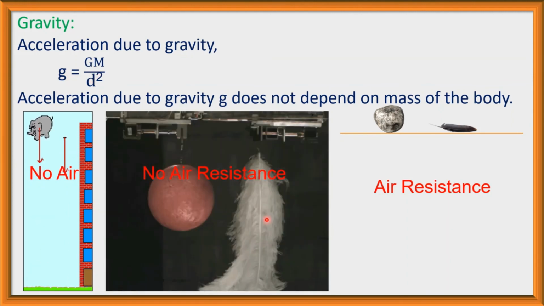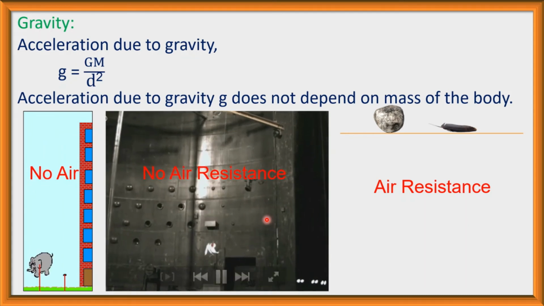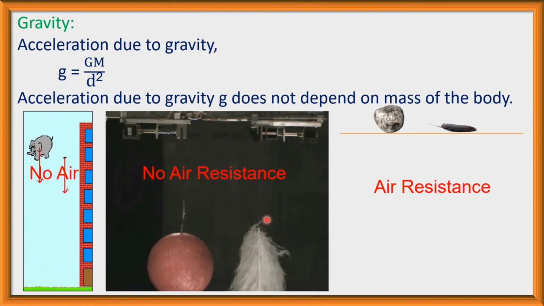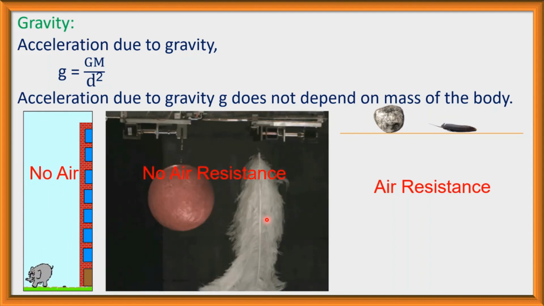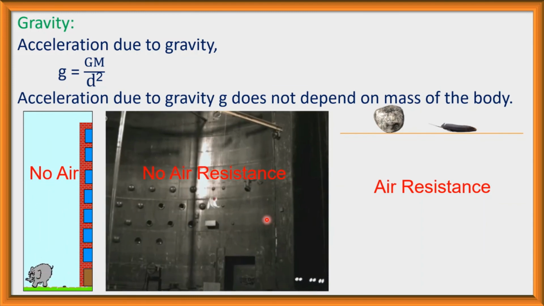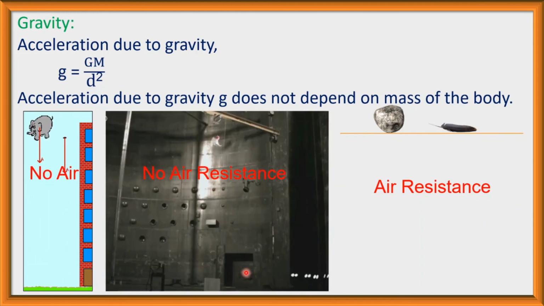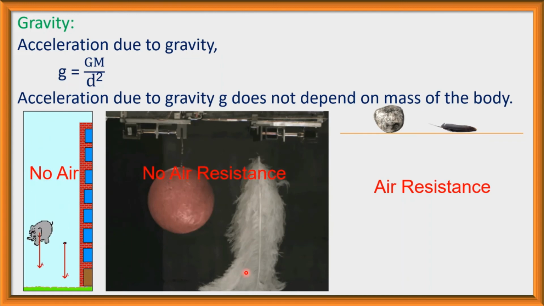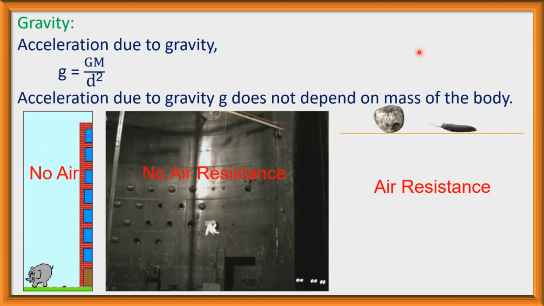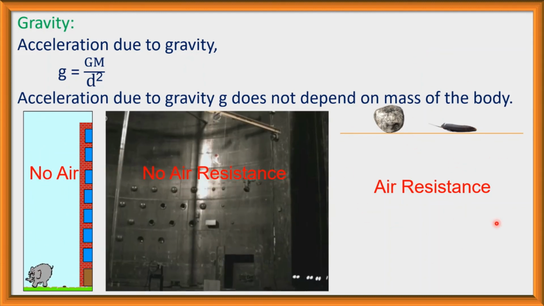So if there is no air resistance, then all bodies will fall on the ground at the same time from the same height. If we allow bodies to fall from the same height, then the heavier body and lighter body will fall at the same time. But in reality there is air resistance. So in reality what will happen? Look here.